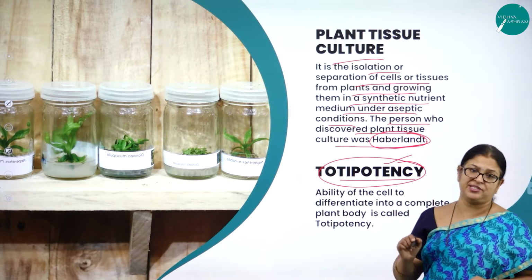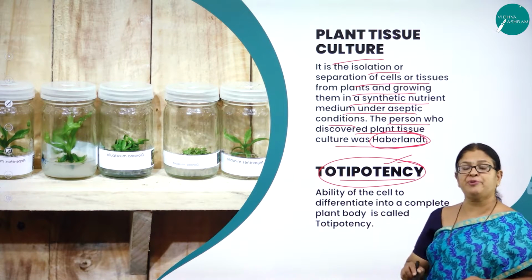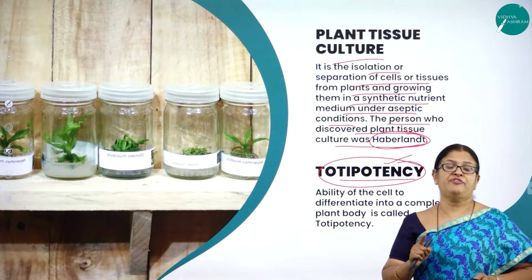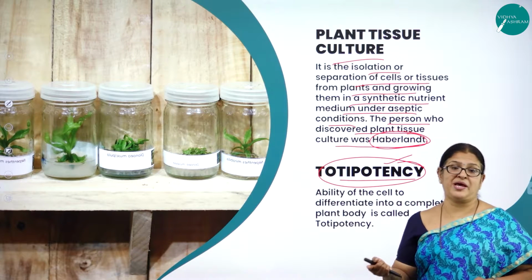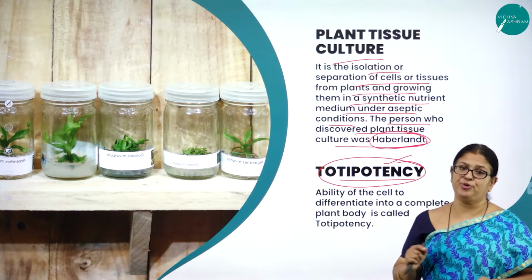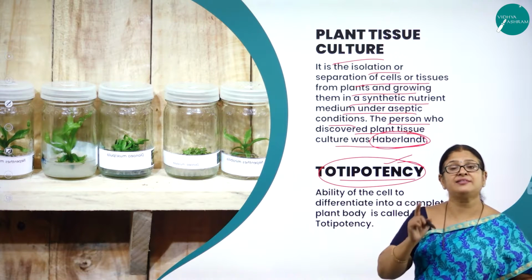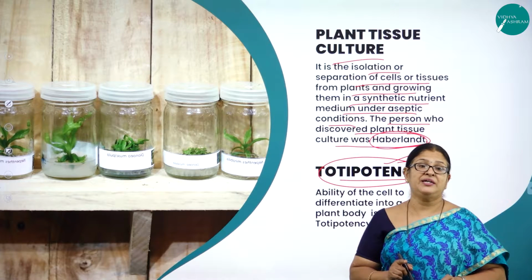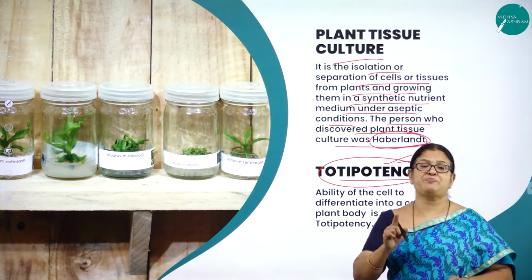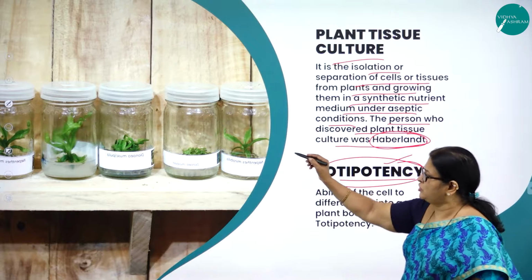What is totipotency? It is the ability of a plant cell to multiply and regenerate into a new plant. And this property of totipotency has led the scientists to develop desired plants from explant. Very important word.